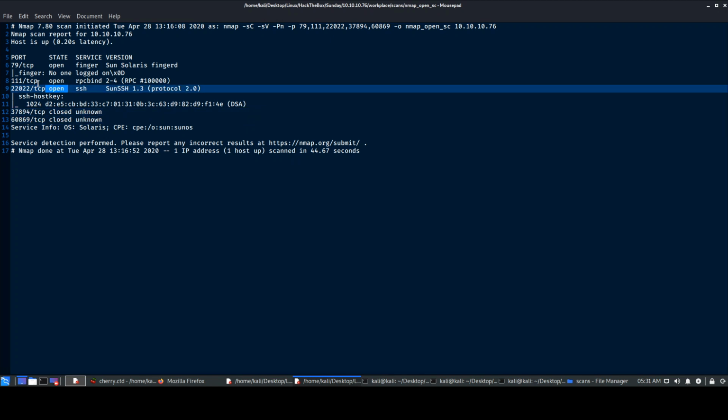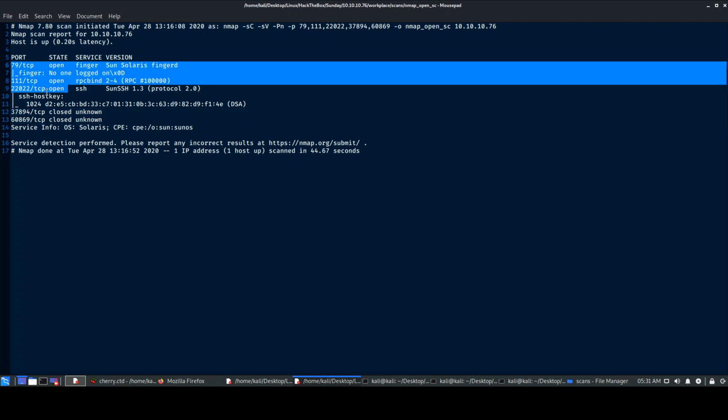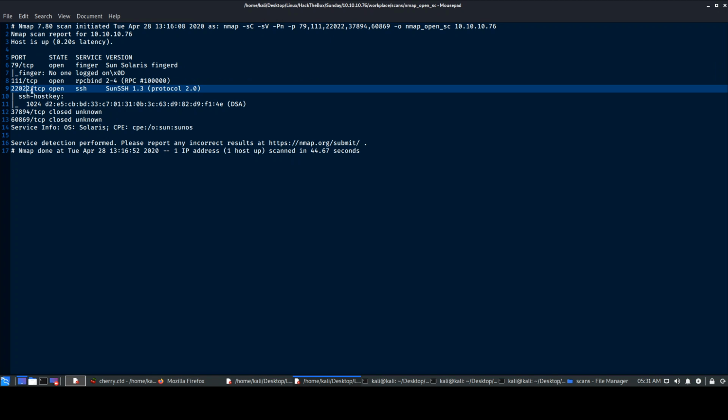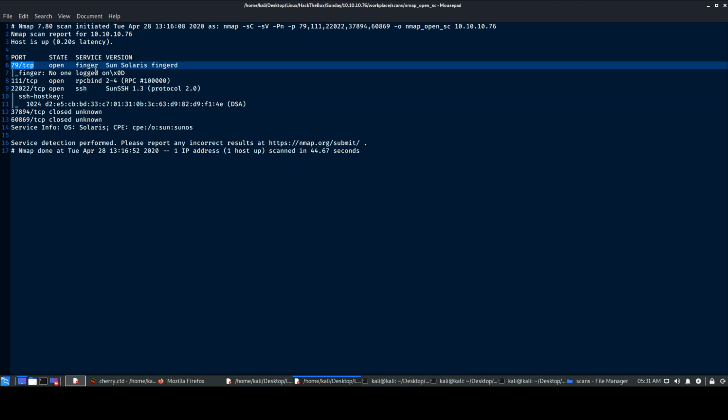But what we are looking for over here is these three ports. So we have 22022. This port is running SSH. Service SSH, it says Sun SSH. So the version is over here, and on 79 it says it's running a service called Finger, Sun Solaris fingerd. So this is what it is running, and even I was not aware what the Finger service was about.